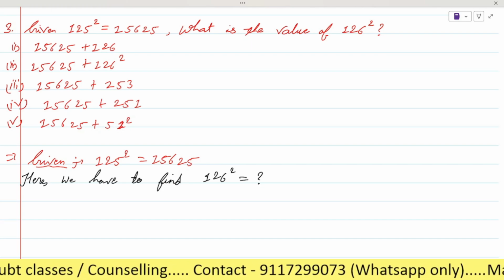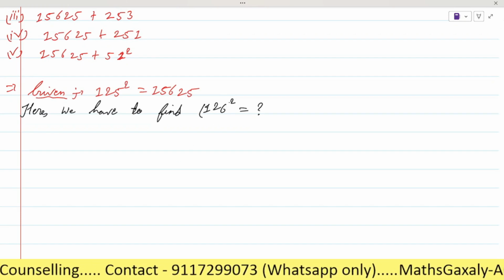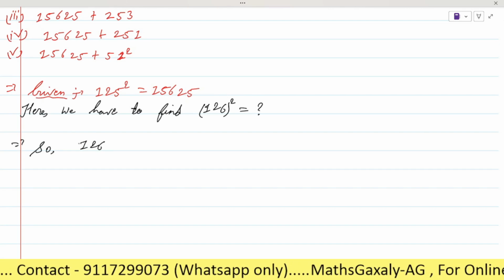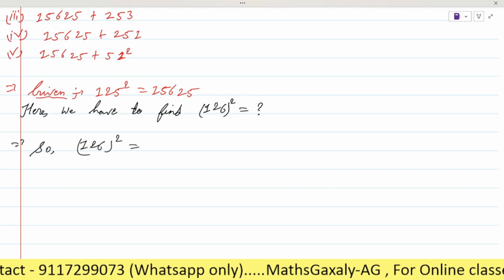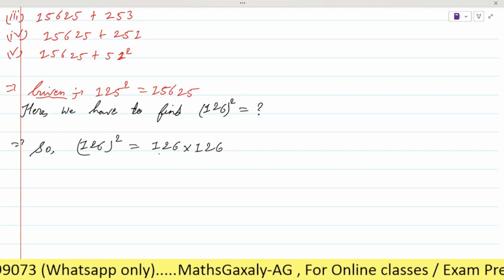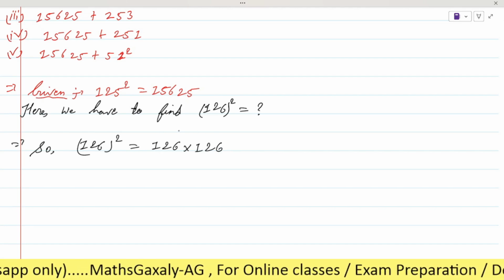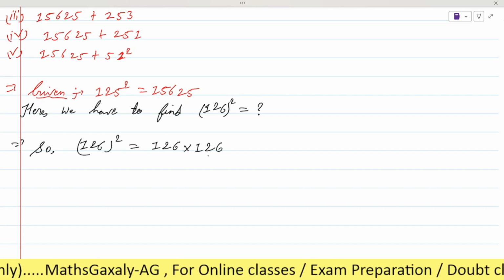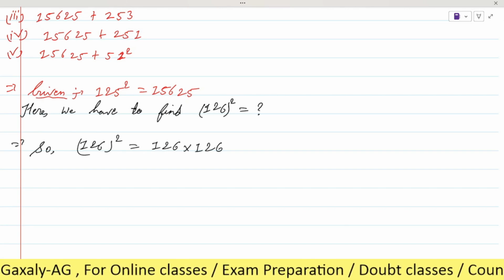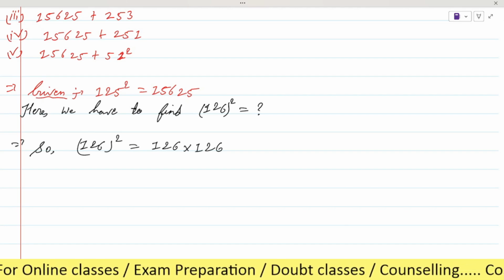So now let's see here. First we will find the square of 126. 126 to the power 2 is equal to 126 into 126, right? Is it clear? Now can you please multiply this one and tell me what will be the answer when we multiply 126 into 126? Just do it in your rough and tell me.